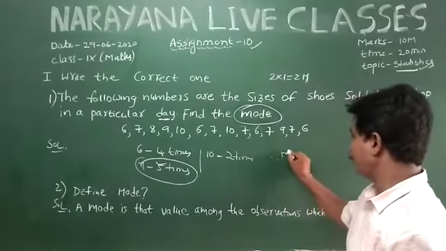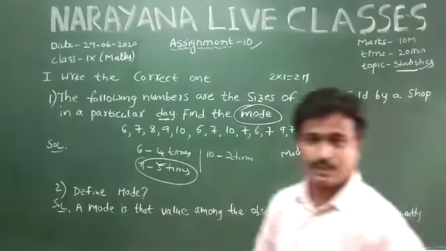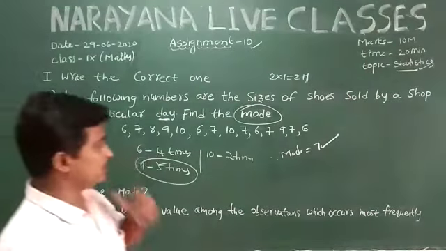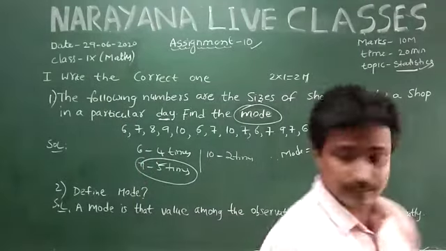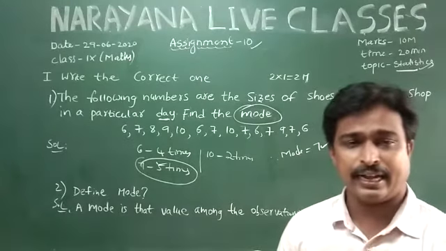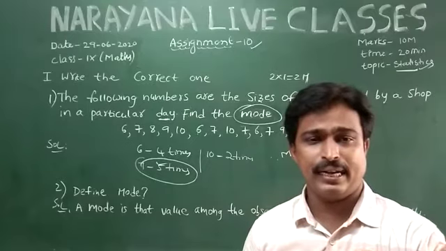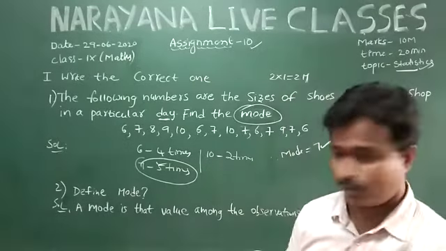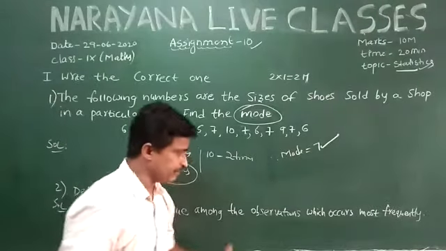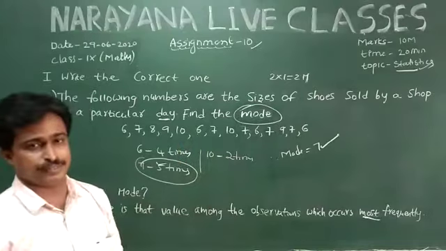Therefore, mode is equal to 7. Next, coming to question number 2. Define a mode. So we already know, just as in this problem, that the mode is the frequently, highest repeated number. The maximum repeated number is called the mode. So coming to the definition, a mode is the value among the observations which occurs most frequently. So the number repeated most often is called the mode.